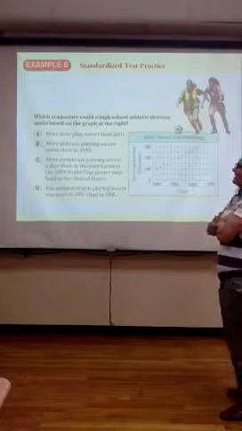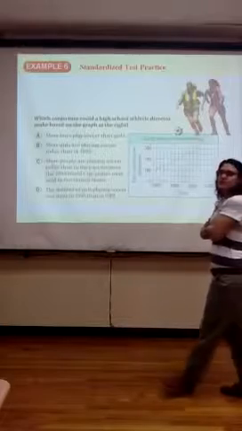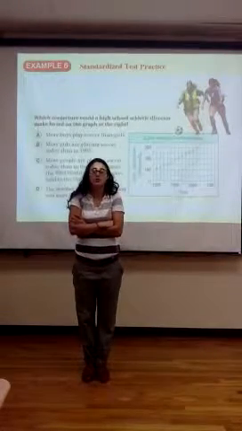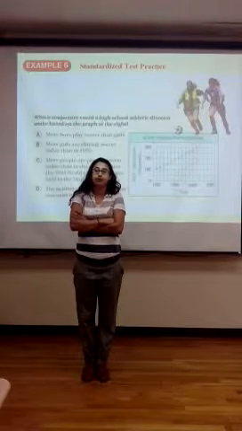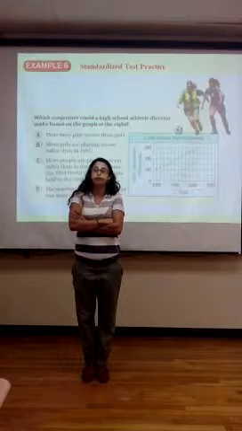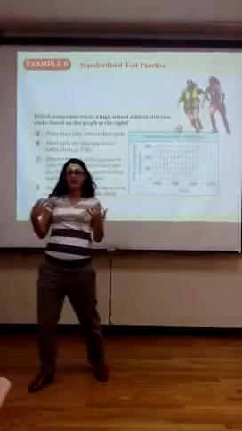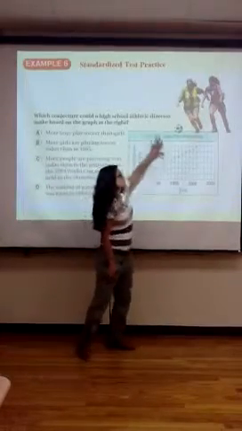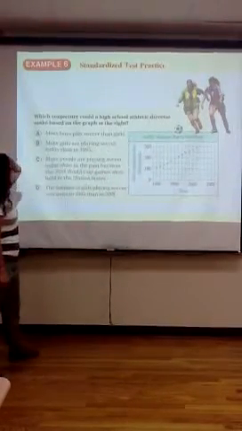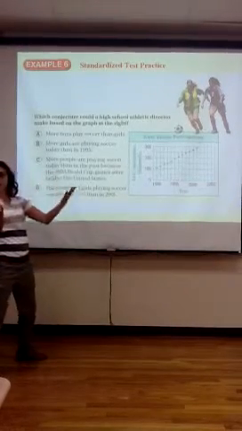Okay, so let's go. Which conjecture can a high school athletic director make based off the graph at the right? Again, what is inductive reasoning? You're inducing from what you're given and you're concluding, making a conjecture. We're making a conclusion, right? Proving a conjecture based off the induced knowledge, based off of patterns going on. So previous pattern. So what kind of conjecture could we make about this? A conjecture is just basing this off this pattern and then we can make a rule, right?